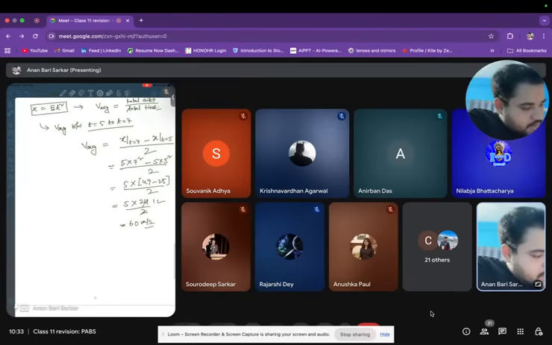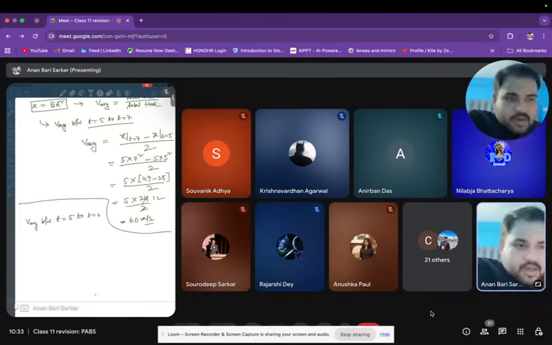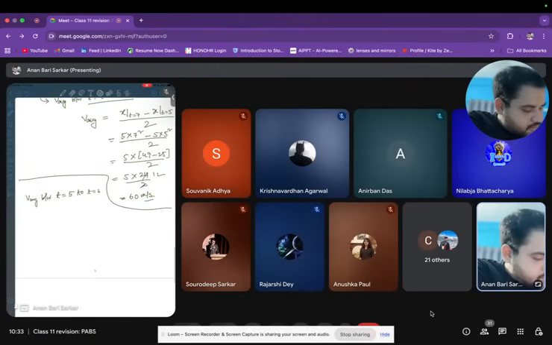Now let's say I'm interested in v average between t is equal to 5 to t is equal to 6. What have I done here? I have just decreased the time interval. When I have decreased the time interval, I'm again asking the same thing. Tell me the average velocity between t is equal to 5 to t is equal to 6. What will you do? V average equals x at t is equal to 6 minus x at t is equal to 5, divided by 1.